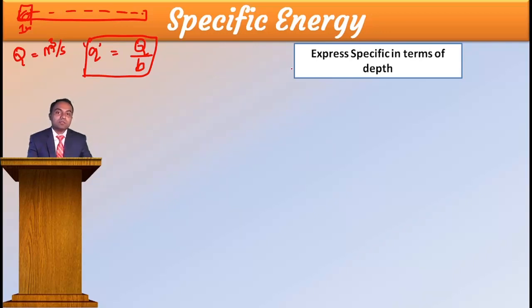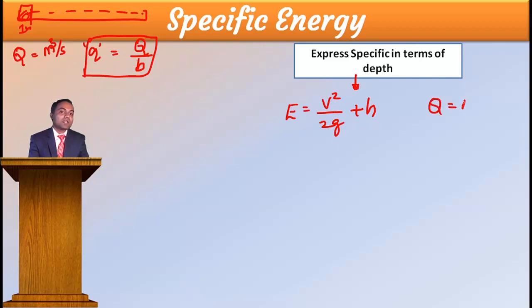Okay, now specific energy in terms of depth. Can we write this one? Usually, what is specific energy? E equal to V square by 2g plus H. It is already in terms of H. We will see.